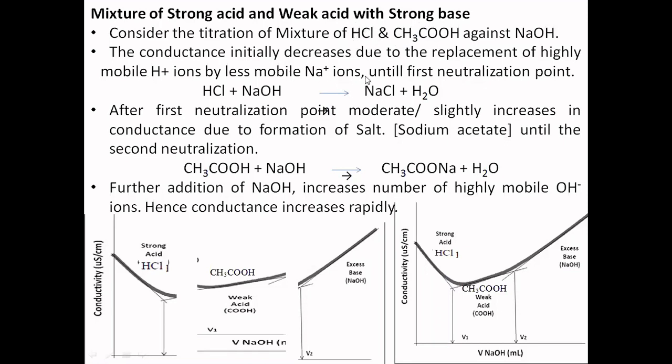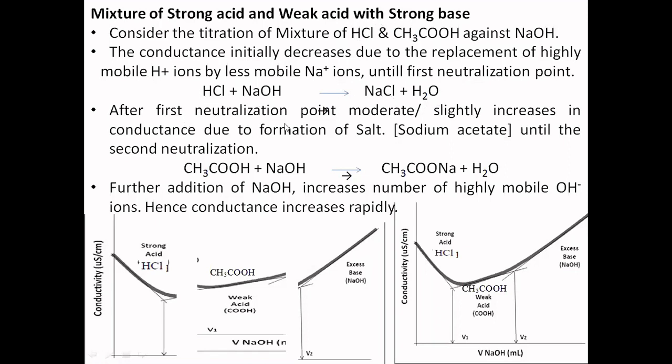That is why it is carried out till the first neutralization point. It reaches a minimum. What is the inference? It means all the highly mobile H+ ions furnished by HCl are totally neutralized. No more H+ ions from the HCl side.